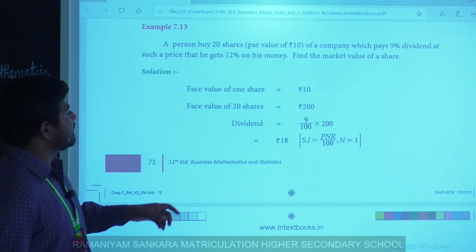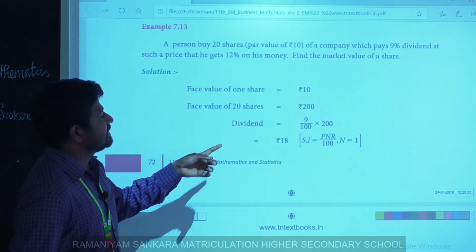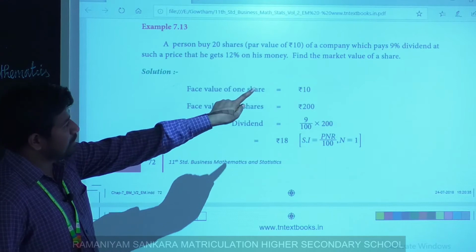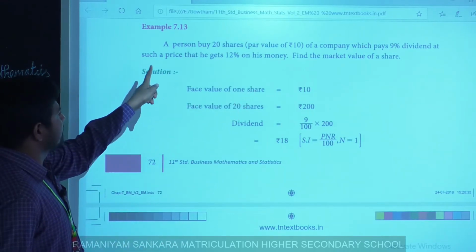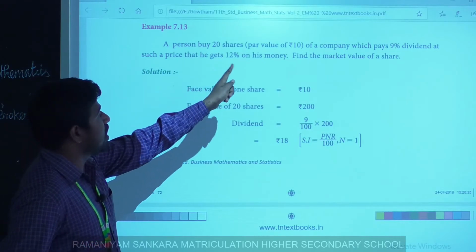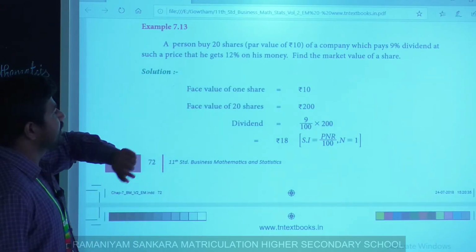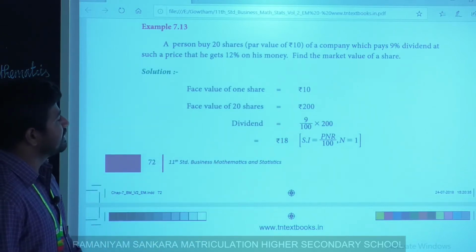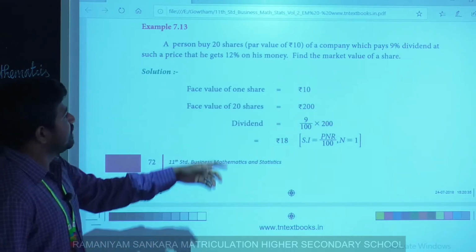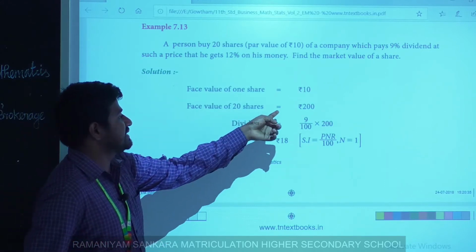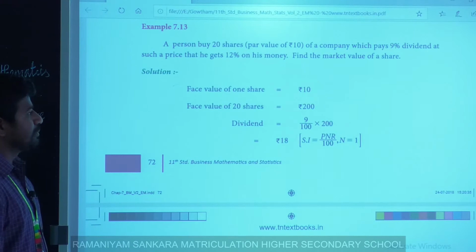Clear? Yes. Next, dividend. The company pays 9% dividend at such a price that he gets 12% on his money. So first we have to calculate 9% dividend on the original amount. Original amount means here the face value of 20 shares, equal to 200 rupees.